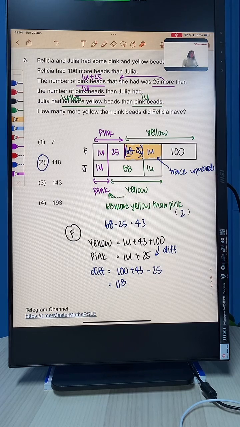Alright, how do we feel after all these questions? Do we feel slightly more comfortable and confident to draw models now? I hope this session has helped you guys.